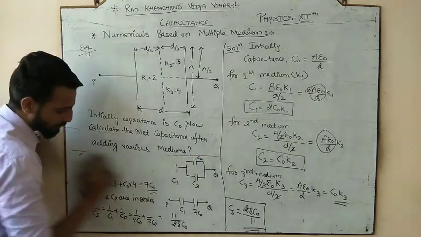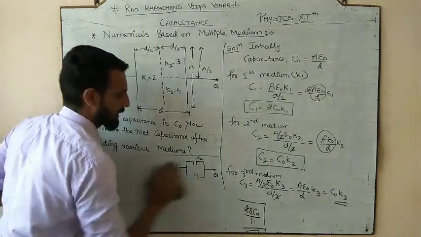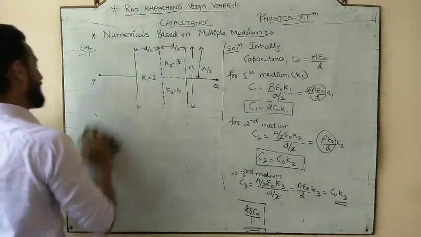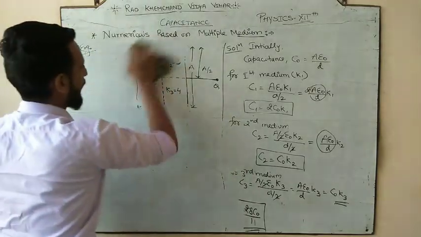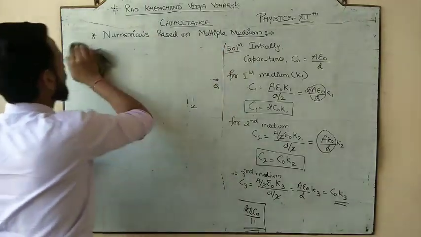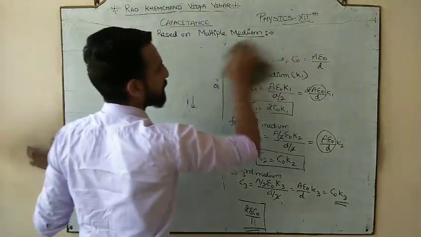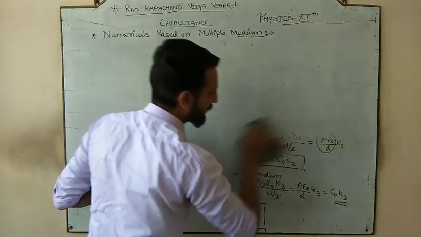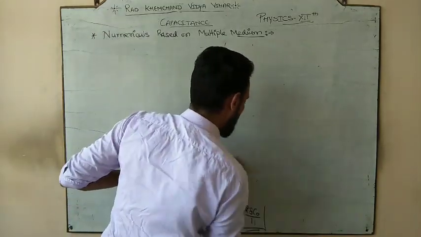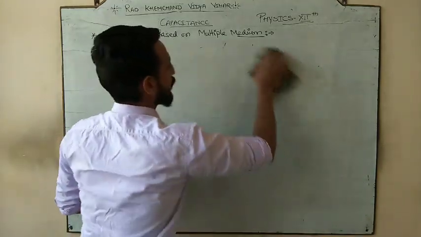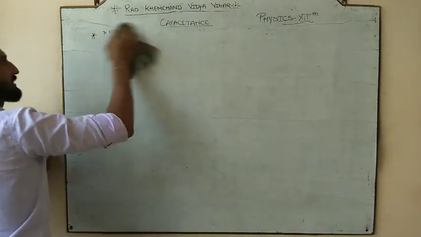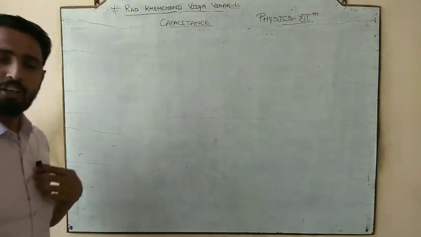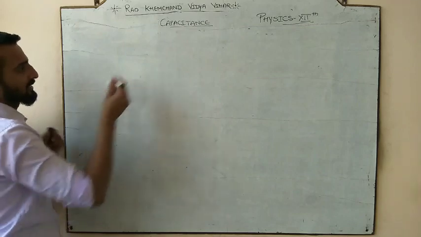Okay, now after dealing with the first type, now we are going to the second type. So hope you have done or you have understood the numerical based on multiple mediums. If the teacher added the multiple mediums, okay, but before going to the further, or you can say the second and the last variety of the numerical, I want to discuss one more thing.